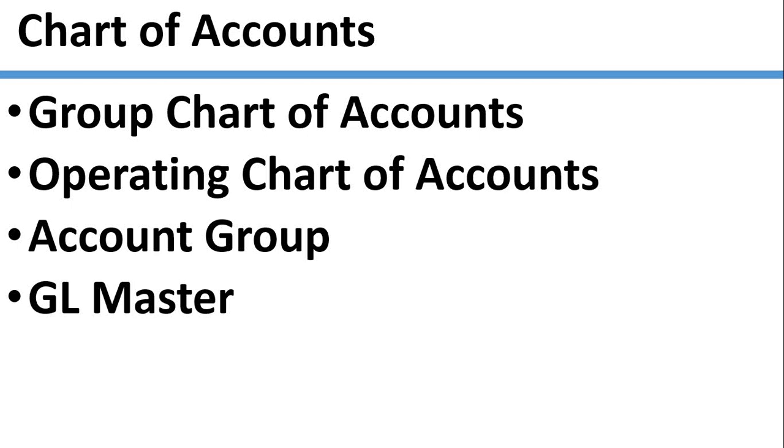In SAP, each country or company code operation extracts the financial reports for external purposes, that is the income statement and balance sheet, profit and loss and balance sheet, for the legal entity. So each country will have its own legal entity. The legal entity is identified with a 4-digit key. The chart of accounts is also identified with a 4-digit key.